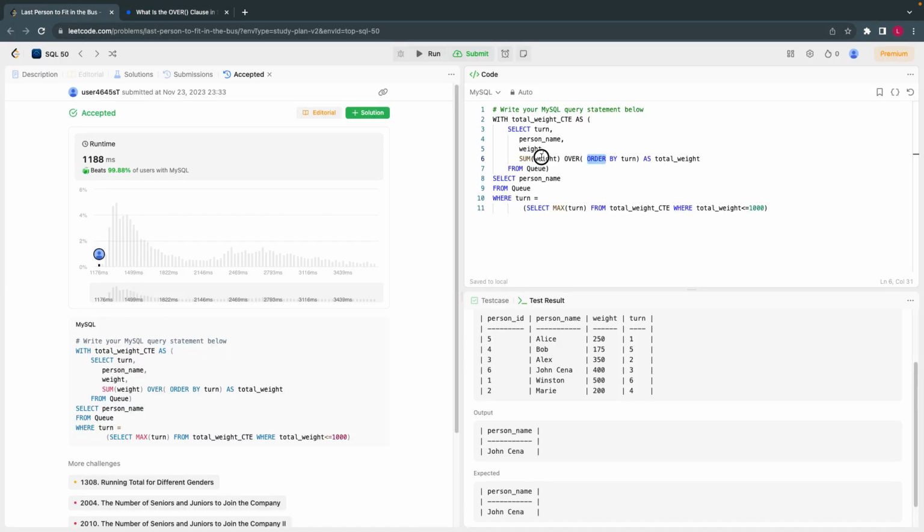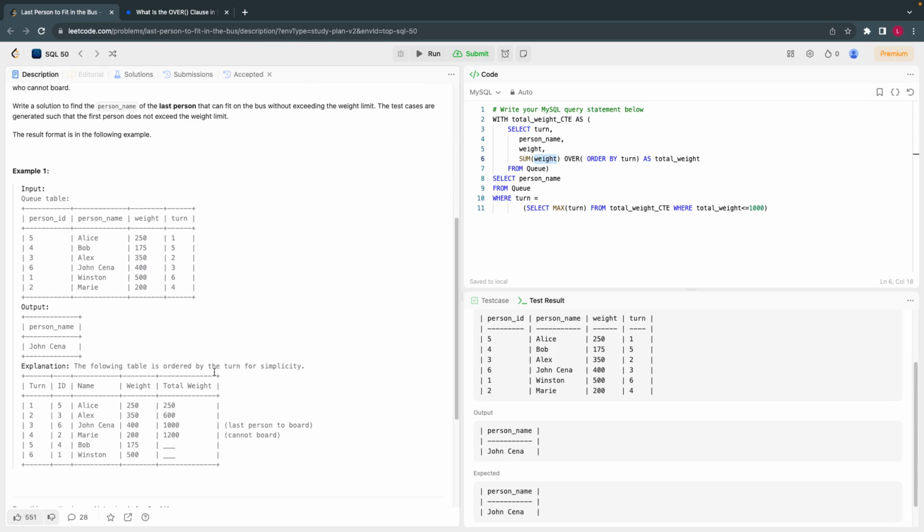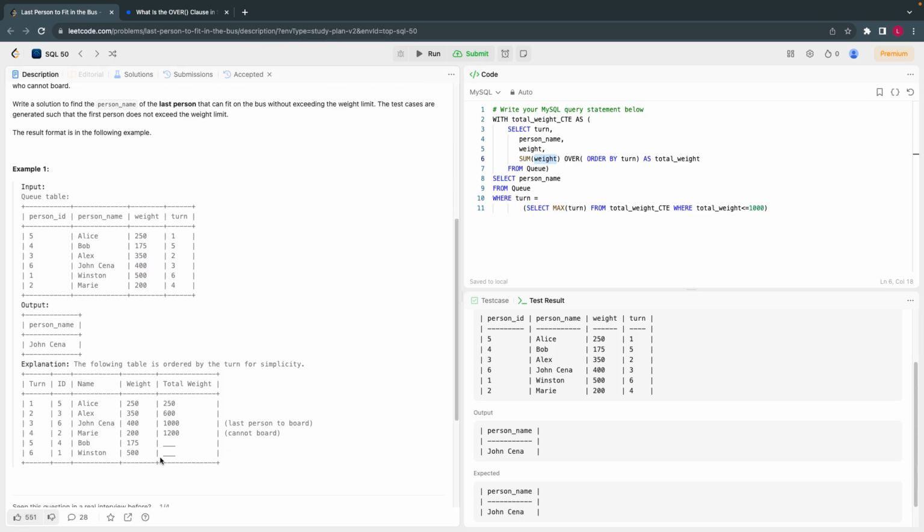In this context also, there are people who solve this similar problem with group by and many other ways, but this is the simplest way, because the explanation they are giving is also in the form of a cumulative sum. So the over clause along with sum is part of window functions. It gives the cumulative sum, and that's the reason I thought of using it and explaining it to you. I hope you get what I'm trying to say.